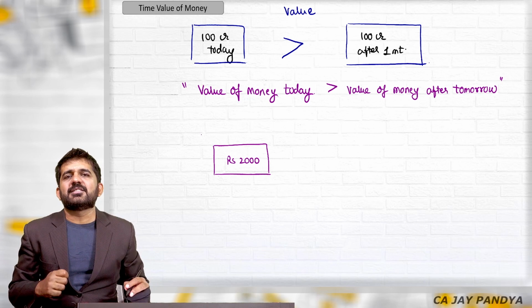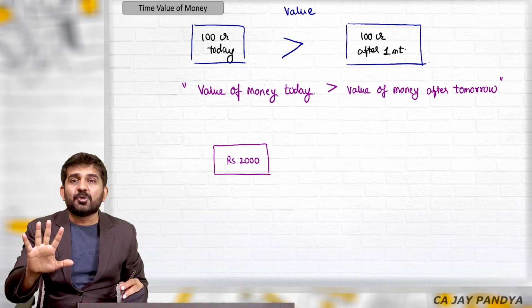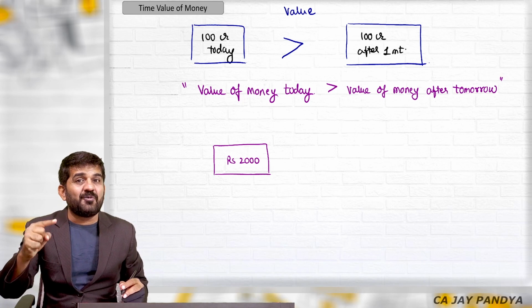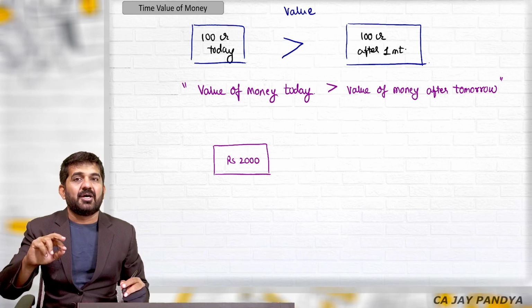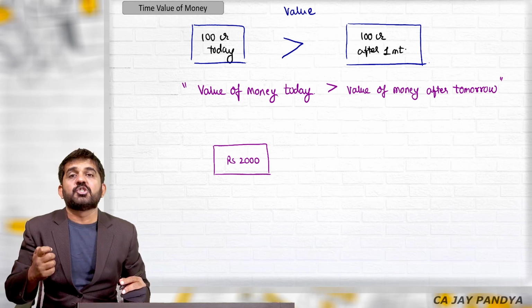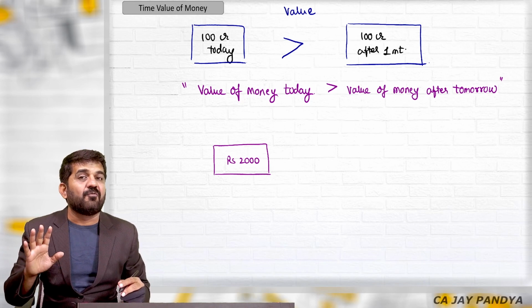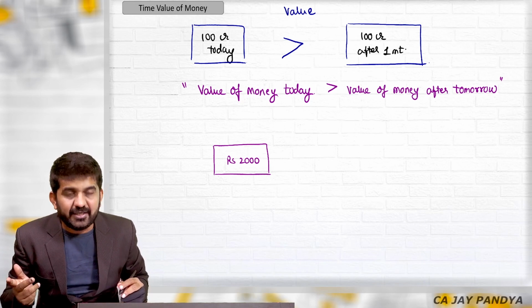This is the concept of time value of money. 2000 rupees you could have invested in the bank, and you might have got 2001 rupees, 1 rupee as interest, which is more than 2000 rupees. But if you keep it in your pocket, the value will actually decrease.